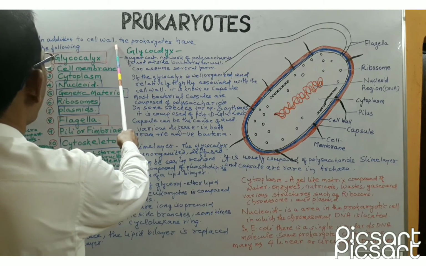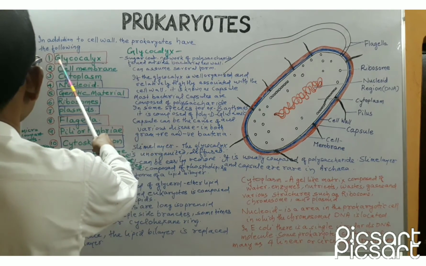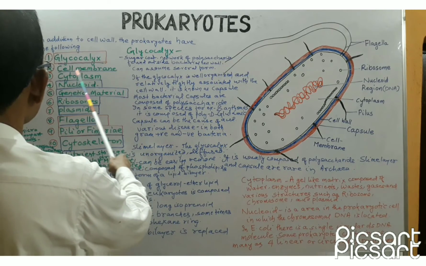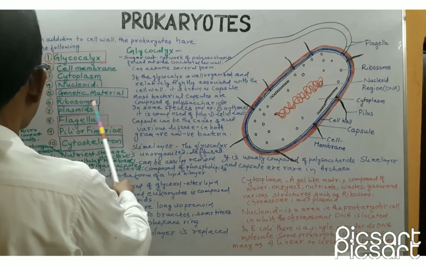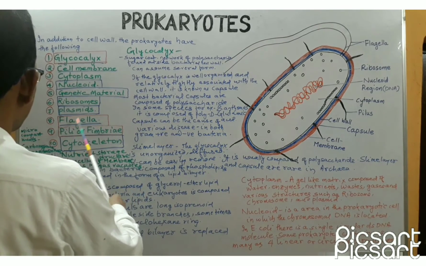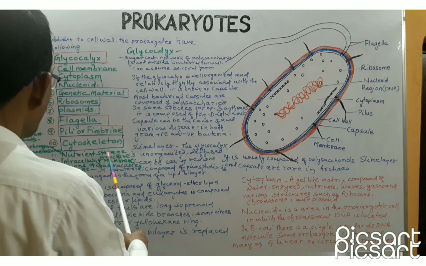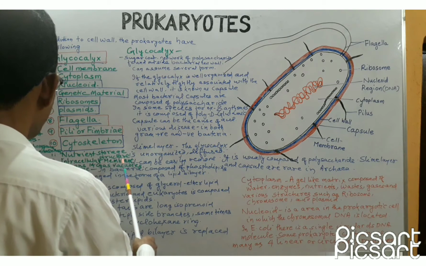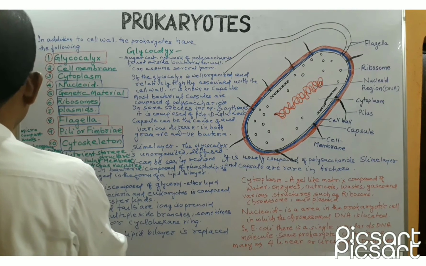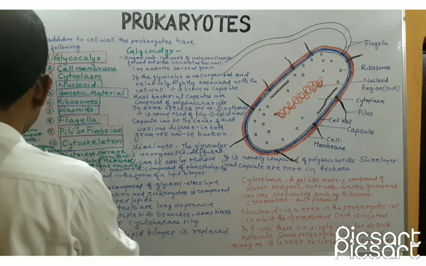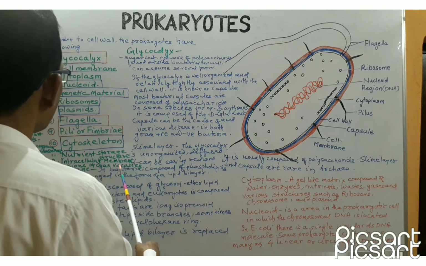In addition to cell wall, the prokaryotes possess the following structures. They are glycocalyx, cell membrane, cytoplasm, nucleoid, genetic material, ribosomes, plasmids, flagella, pili or fimbriae, cytoskeleton, nutrient storage structure, intracellular membrane, inclusions, gas vacuoles, and microcompartments like carboxysome and magnetosome. Out of these, some of the structure may remain absent in some bacteria.